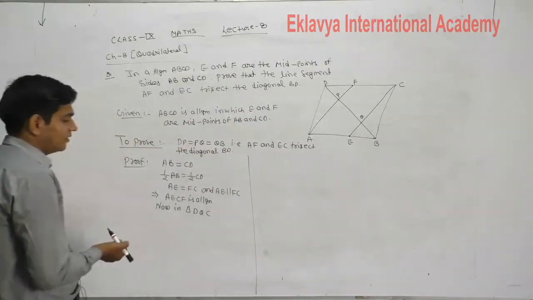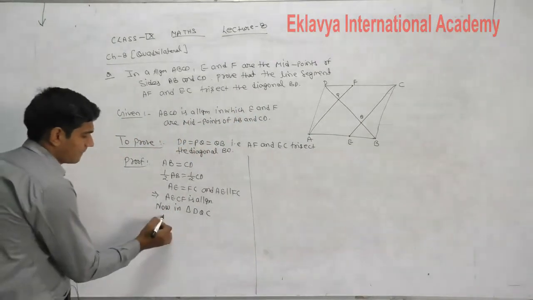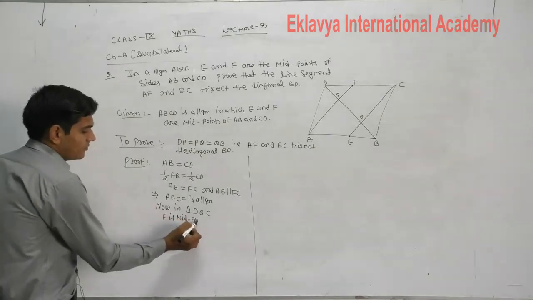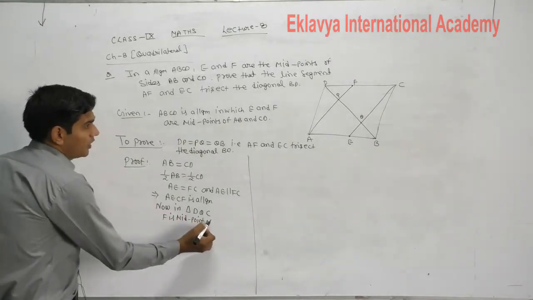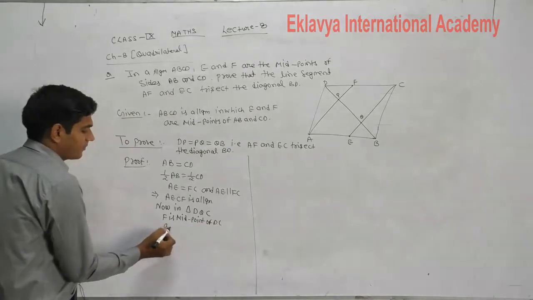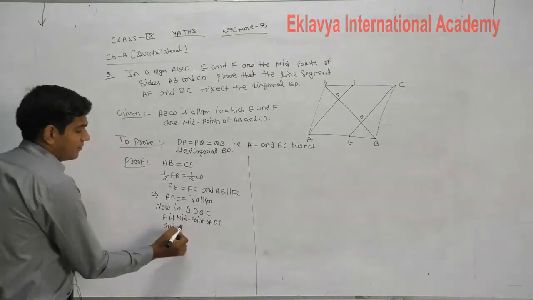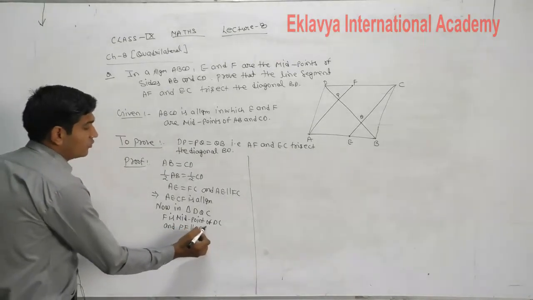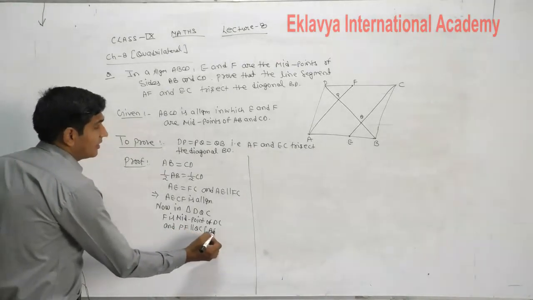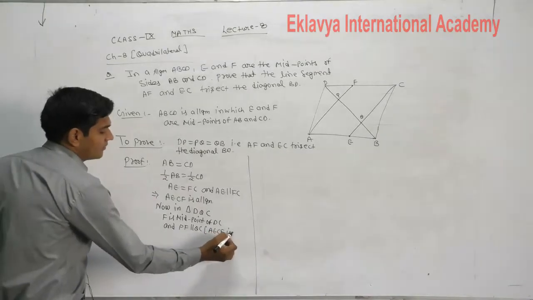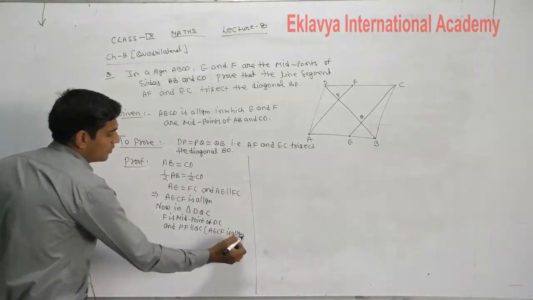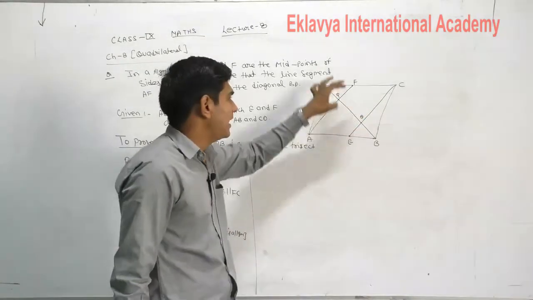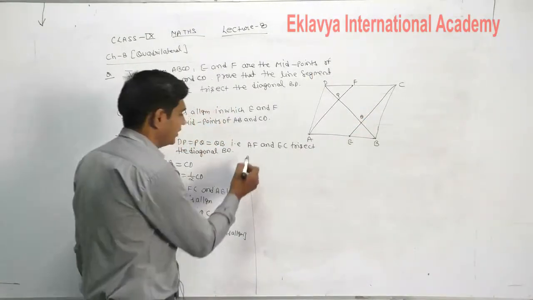So in triangle DQC, F is the midpoint of DC and PF is parallel to QC. Reason is AECF is a parallelogram. F is the midpoint of DC and PF is parallel to QC.